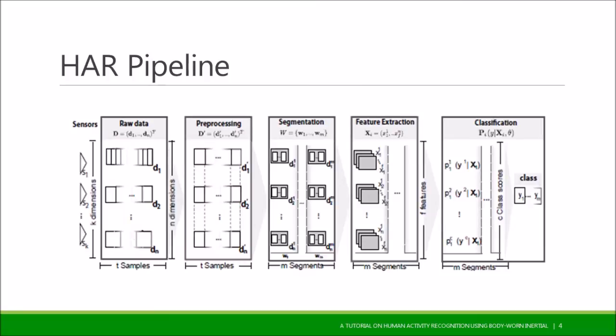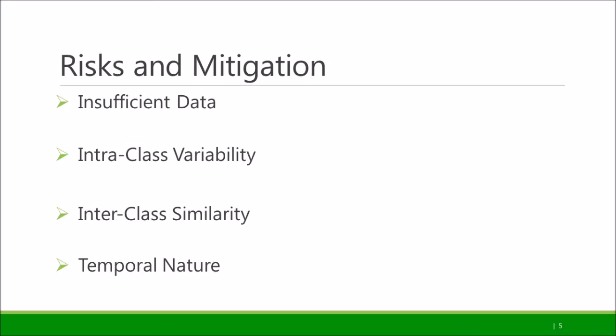The task of human activity recognition begins with the data collection, followed by data cleaning and data pre-processing. However, the pre-processed data still doesn't capture the temporal nature of the task. Hence, data segmentation and feature extraction was performed to enhance the representative power of the data. Finally, using a classification algorithm, a reliable prediction model can be created. So what are the risks?